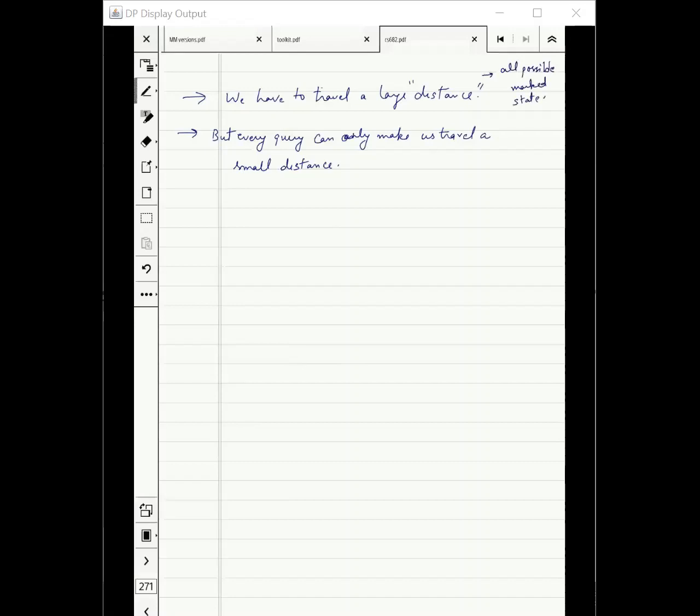But this will be our strategy to prove the lower bound. We have to move a large distance, but every query can only make us travel a small distance. Sorry for being vague. These things will become clearer and clearer as soon as I define what is distance, how are we traveling, and things like that. Okay? But let me start.